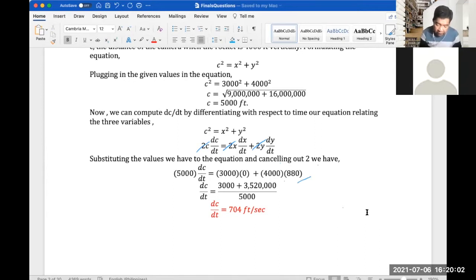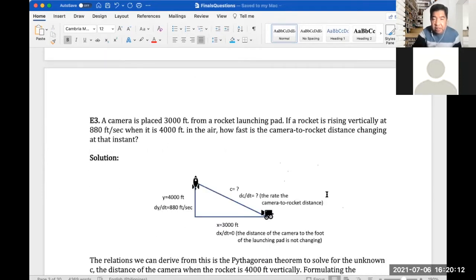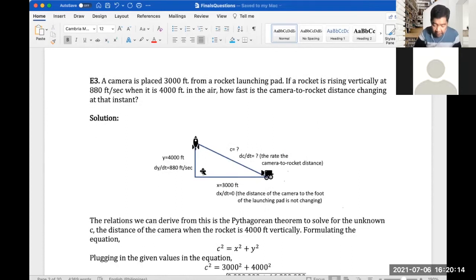So solving for dc/dt is equal to 704 feet per second. If we revert back to our figure, this distance here is changing at a rate of 704 feet. So the distance from rocket to our camera changes at 704 feet per second. Okay, so for that problem, actually 4 out of 14 of the finalists got it right.